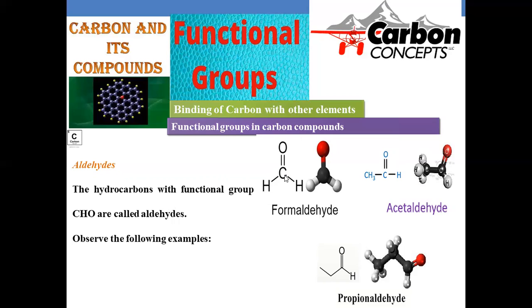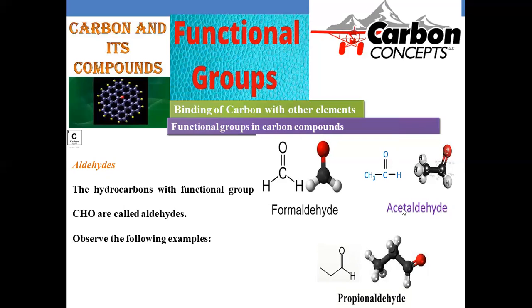For that purpose, we use this formalin solution in order to preserve ancient dead bodies, otherwise ancient specimens. So this formalin solution is most important. Here formaldehyde is the compound with one carbon, and HC double bond OH is the representation.